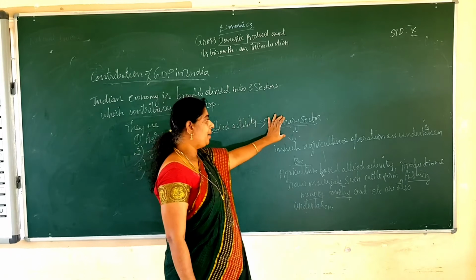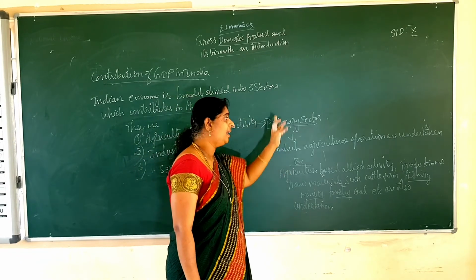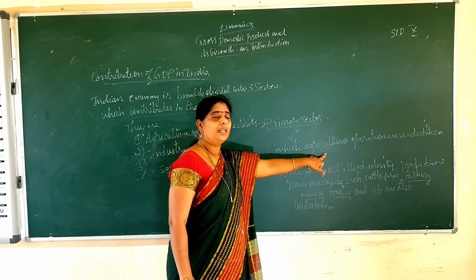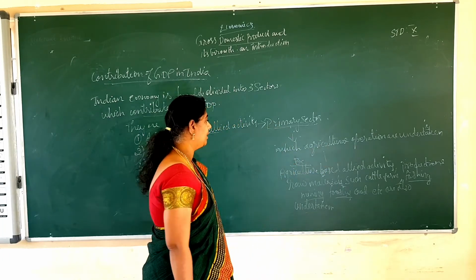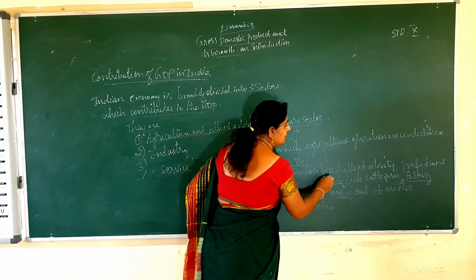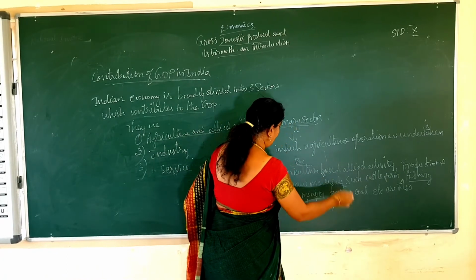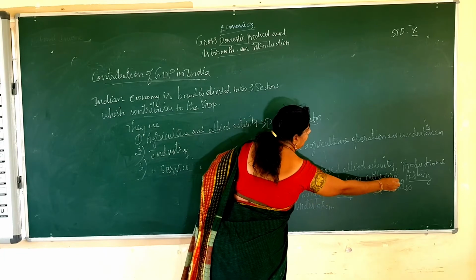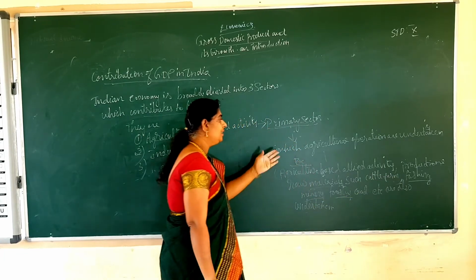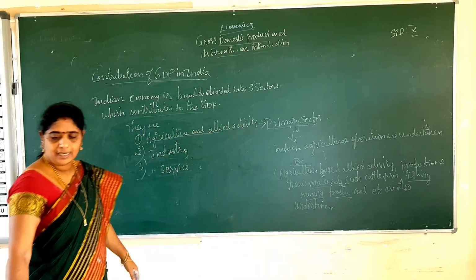Agricultural sector is the primary sector. In that, they will carry out the agricultural operations, activities will be undertaken in the primary sector. So examples are agricultural allied based activity, then production of raw materials such as cattle farm, then fishing, forestry, mining. These are the examples of primary sector.